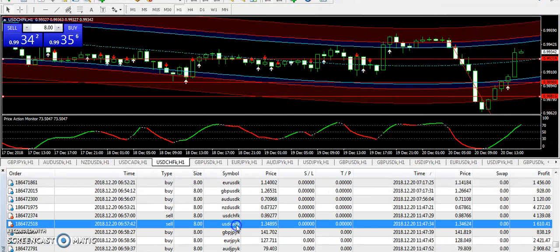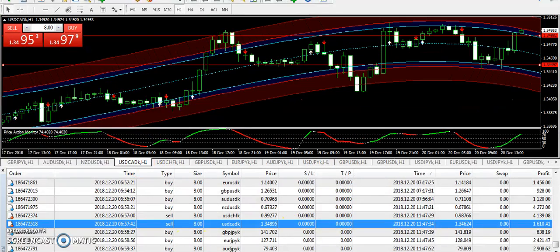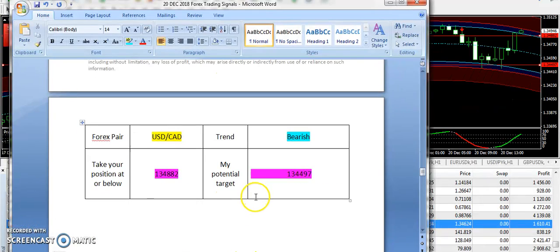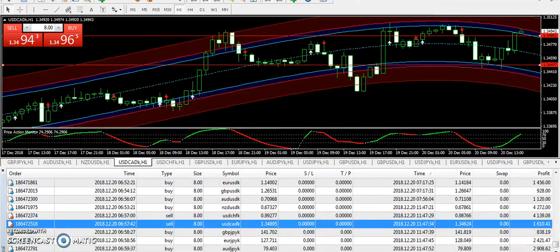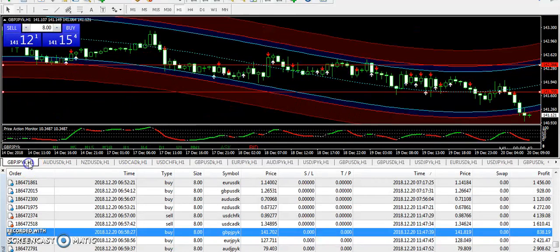Okay, and at next let's talk about the USD Canadian Dollar. Let me switch my chart. Okay guys, the signal is here with a bearish trend from 1.34882 and 1.34497 was the target price. And guys, you can see today we have seen a significant drop on USD Canadian Dollar that met the target price. So if you have traded USD Canadian Dollar, then you must have taken a very good profit.